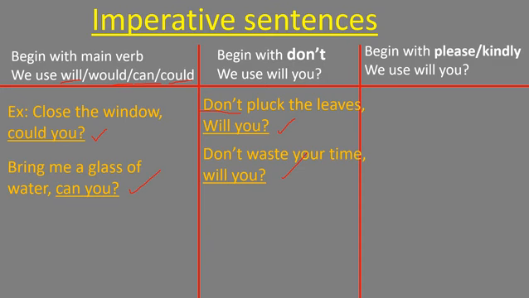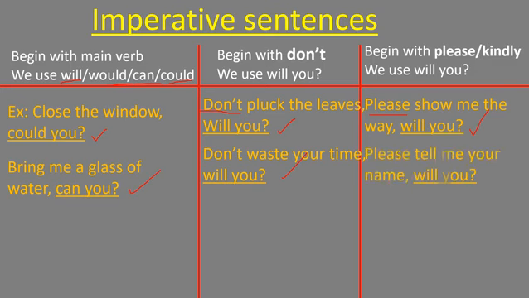Let's go to the third category. If an imperative sentence begins with please or kindly, then also we use the question tag will you. See the examples here. Please show me the way. Here in the imperative sentence, this sentence begins with please. Then we have to write the question tag as will you. Next one, please tell me your name. Then also we use the question tag as will you.